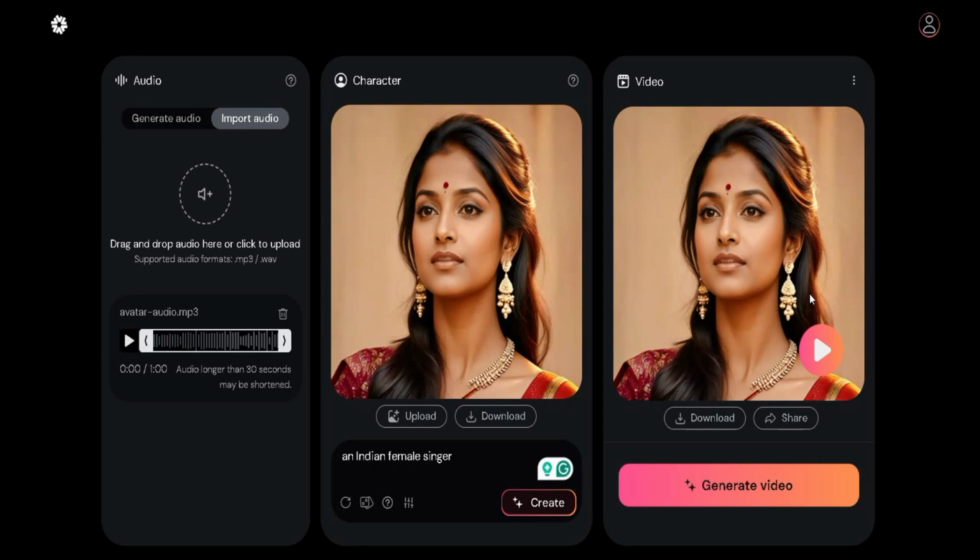We're going to compare the lip syncing to the English one so that you see how it's going to look, if the English lip sync is going to be the best or the Indian lip sync is going to be the best. So let me know your idea in the comment section down below.